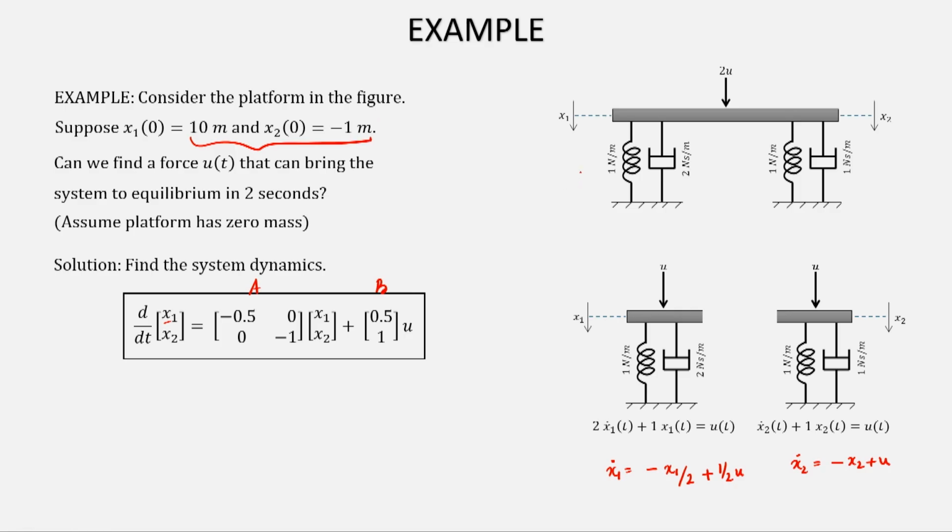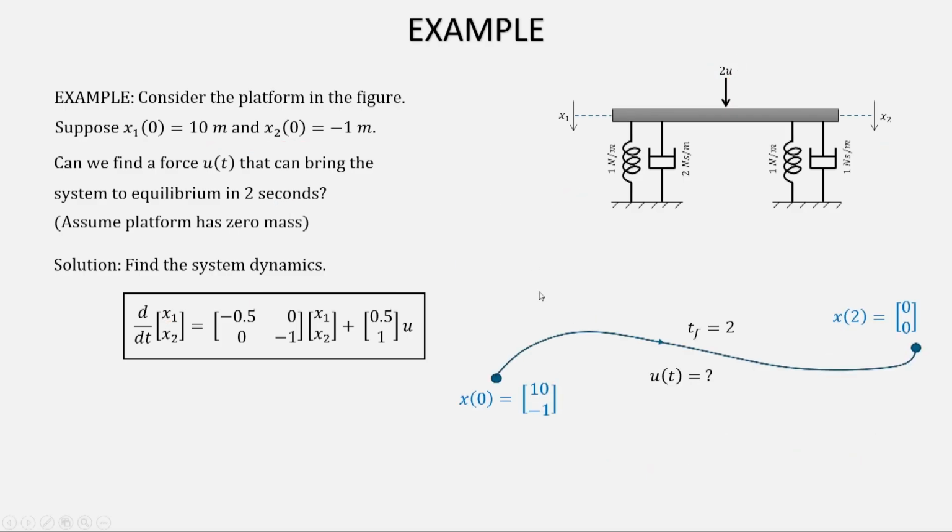Now, the question that we are asking here is, consider that the platform here is initially at 10, minus 1. So, for example, this platform is at 10 and this platform is at minus 1 say. So, suppose initially you are at 10, minus 1, and the question is that can we find a force u(t) here that can bring the system to equilibrium in 2 seconds. So, I have to go from this point to 0, 0 within 2 seconds. This is the problem that is being asked. And this has to be done in 2 seconds.